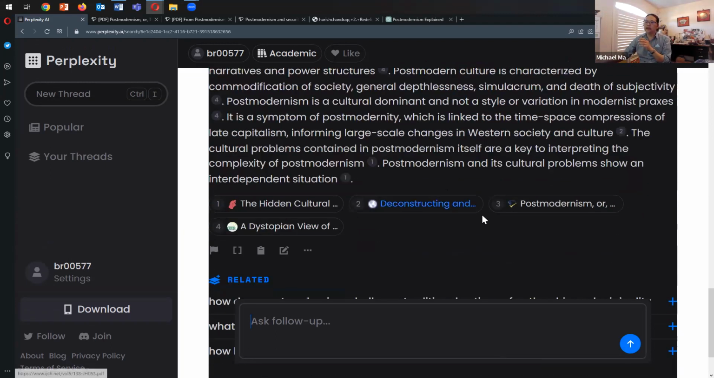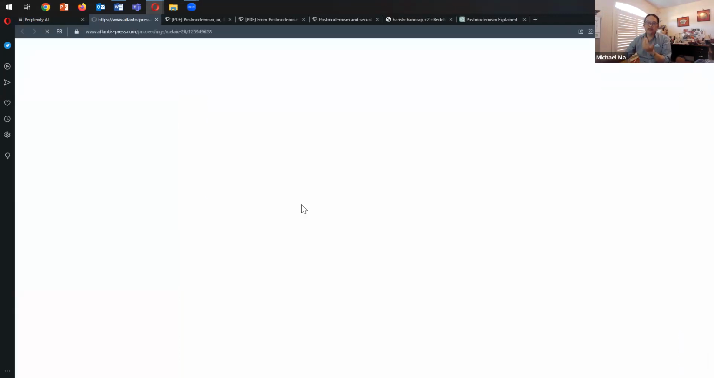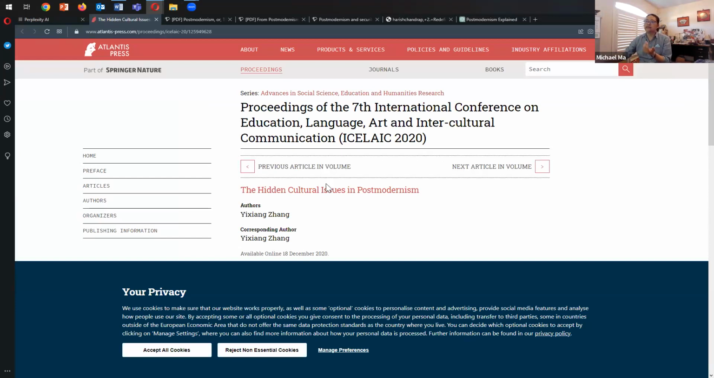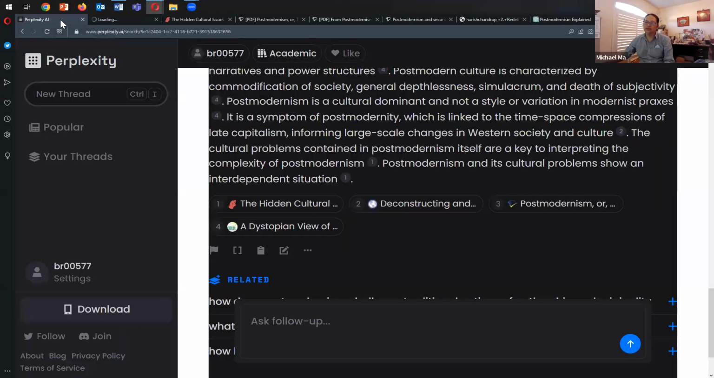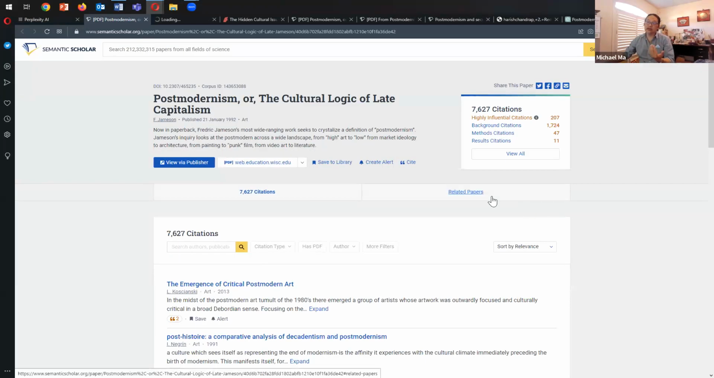If I'm not mistaken, the citations are, well, yes, the hidden cultural issues in postmodernism. This is papers from a conference from 2020. That's probably not that useful either, but it would be an interesting update to the debate around postmodernity. What's the third citation here? Again, it takes us back to Semantic Scholar.